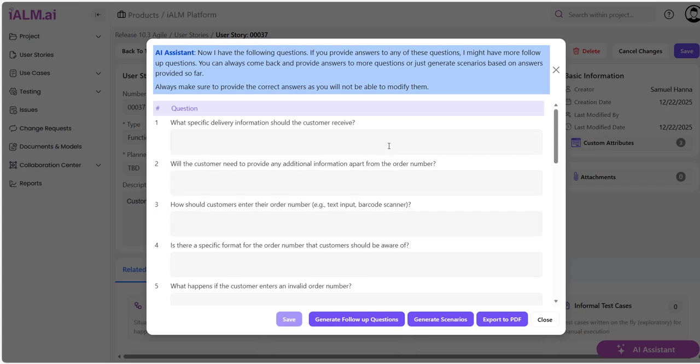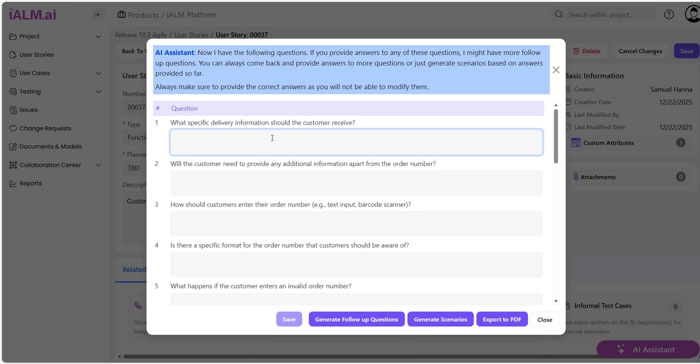Now, a product owner or a business analyst or whoever wrote the user story needs to answer some of these questions. Or, as a matter of fact, they need to answer all questions. Now, let me pretend I am one of those and try to answer some of those questions.